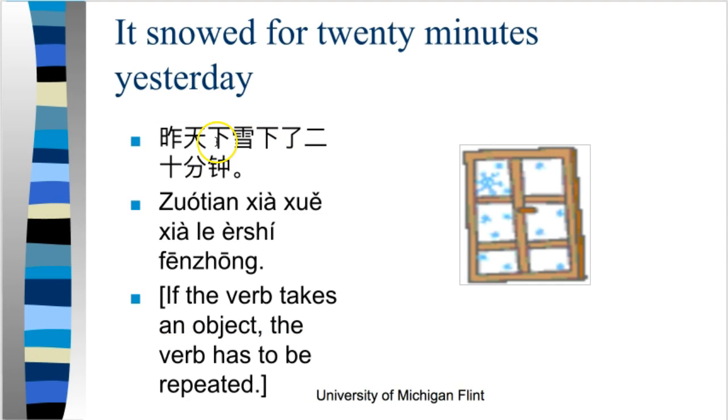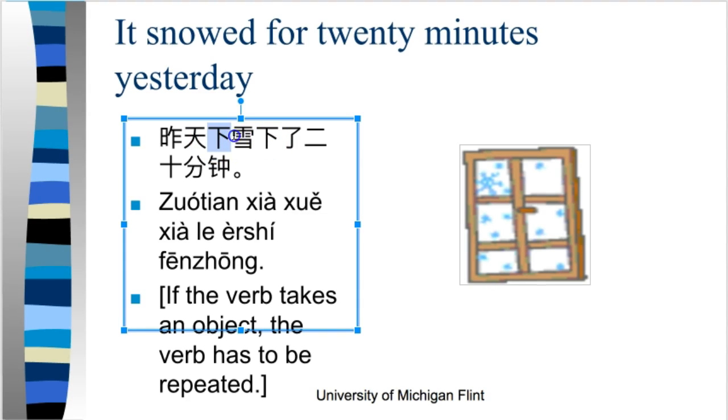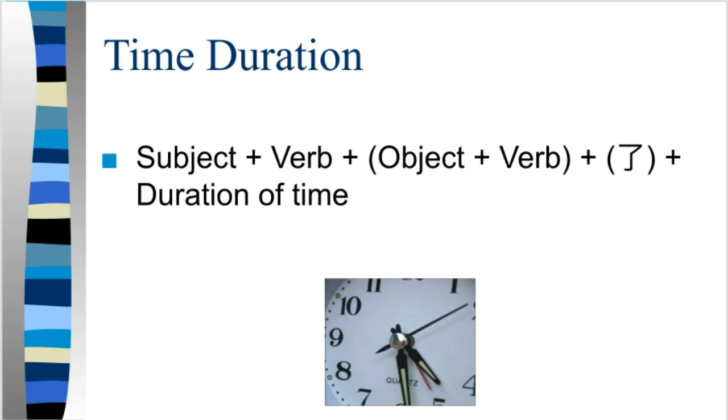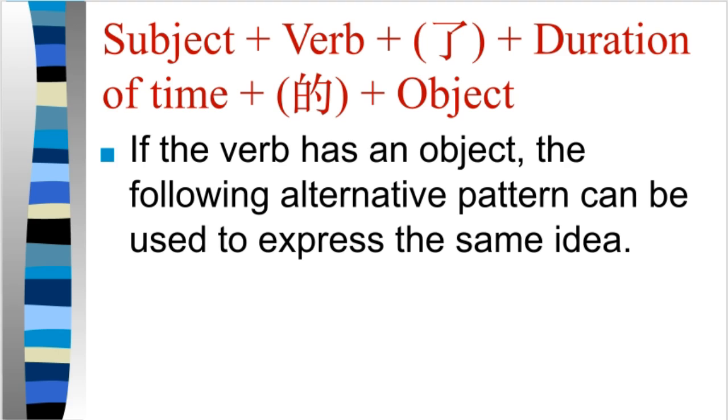Remember, notice this is a so-called verb plus object plus verb structure, right? The verb object 下雪下了20分钟。This is another alternative way of ordering the time duration structure. It's essentially the same. I would encourage you to just use this one. It's the most common one, the most simple one. You will also encounter this as well.